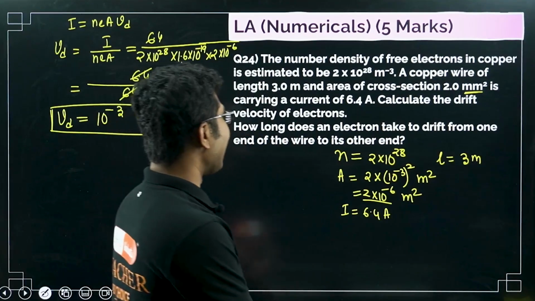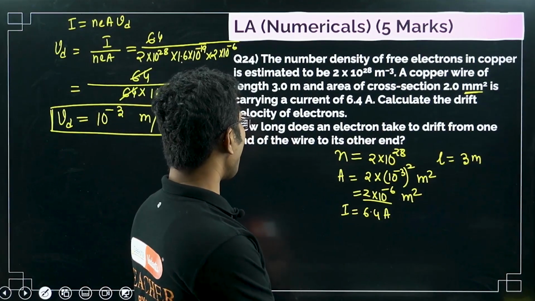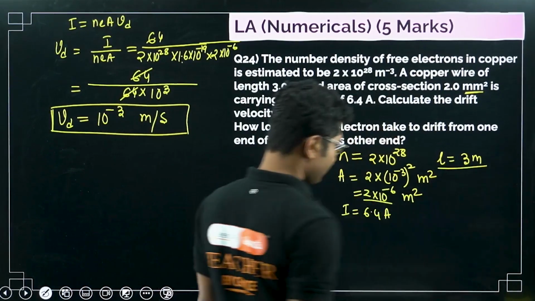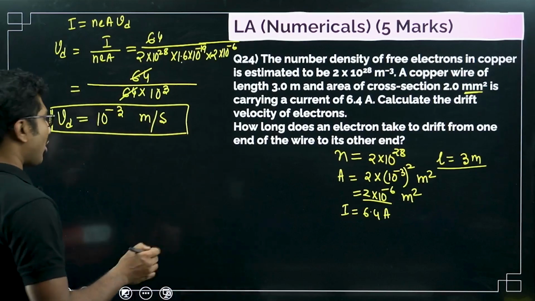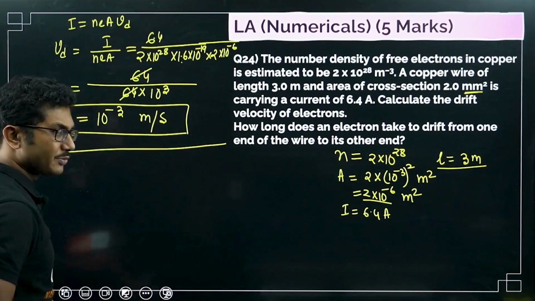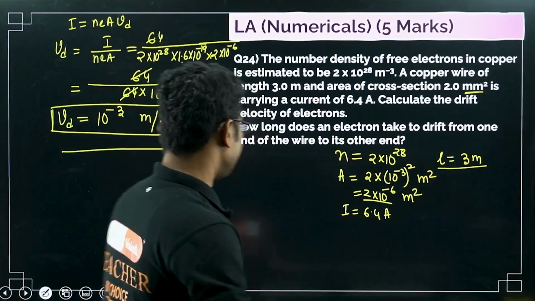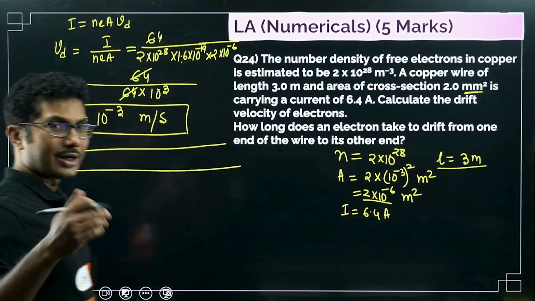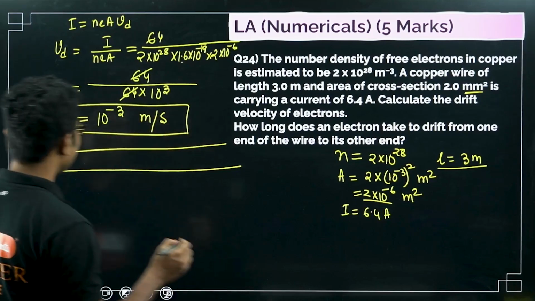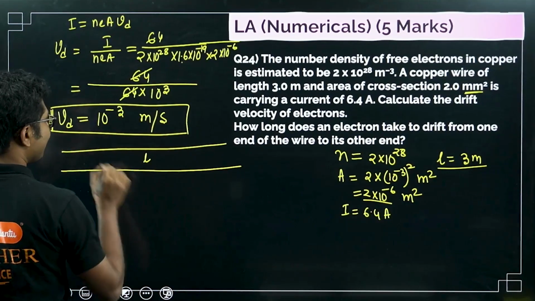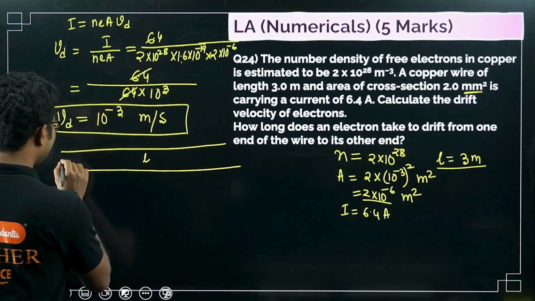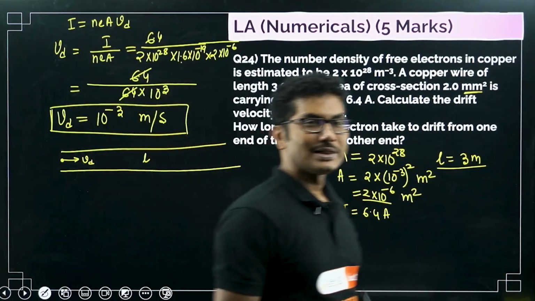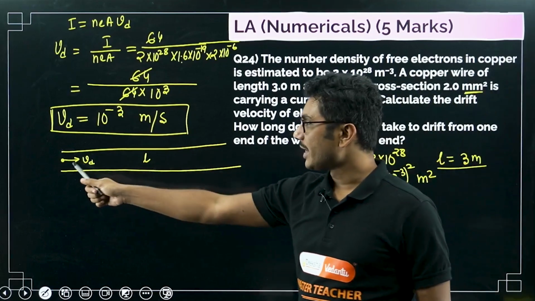How long does an electron take to drift from one end of the wire to the other end? Now we need this length L. You can consider this problem to be a speed and distance problem. Not even first PU, we have solved similar questions in lower grades in mathematics class. Here the distance is L, speed is Vd. Electron is moving with the drift velocity Vd. The total track is L. How much time will it take to go from here to here?